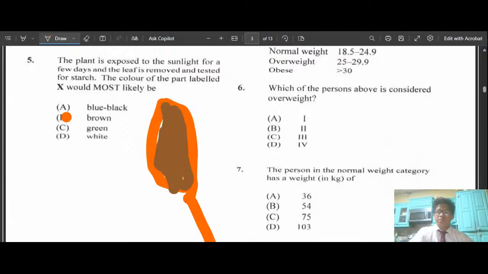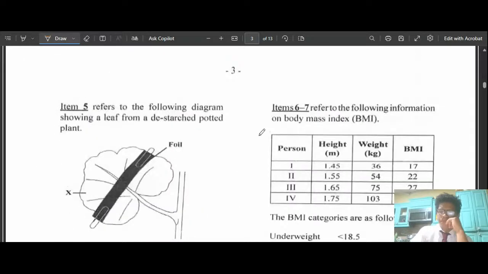So let's move on to the next question. I'll only answer up to question 10 for reasons.